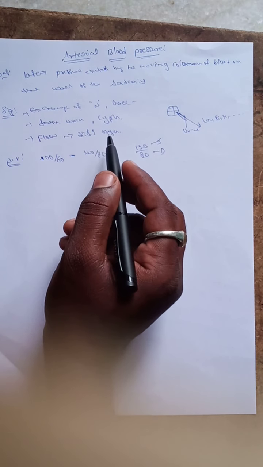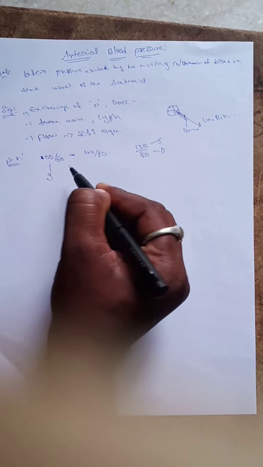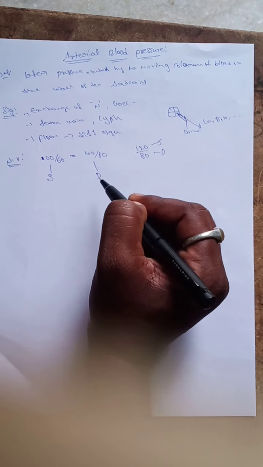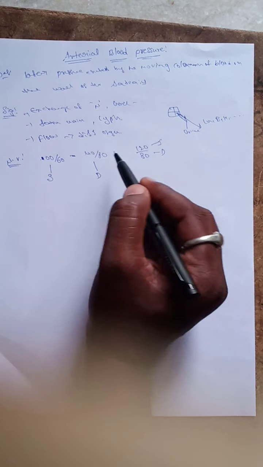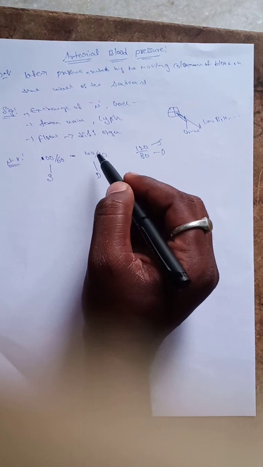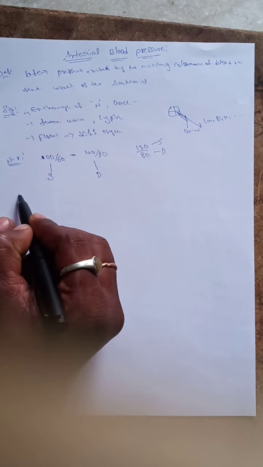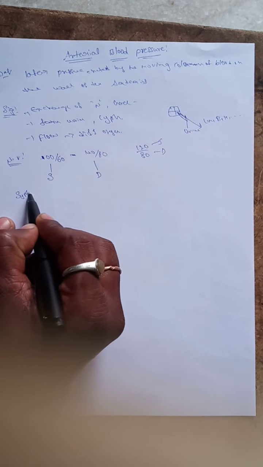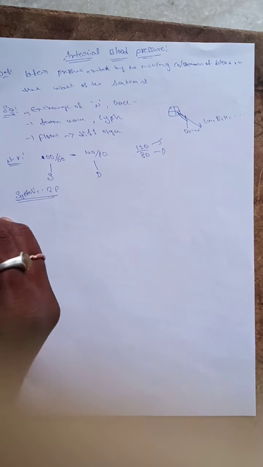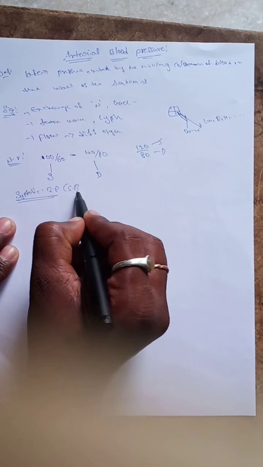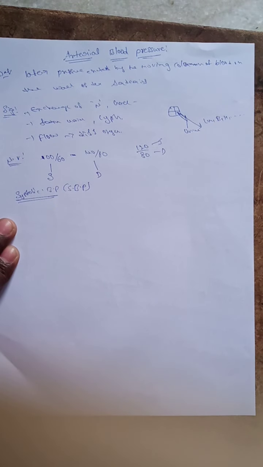In arterial blood pressure, there is a systolic pressure and a diastolic pressure. First we discuss the systolic blood pressure. What is the systolic blood pressure? Simply, SBP.